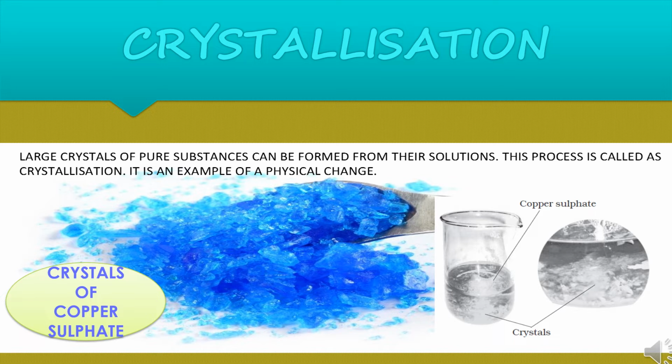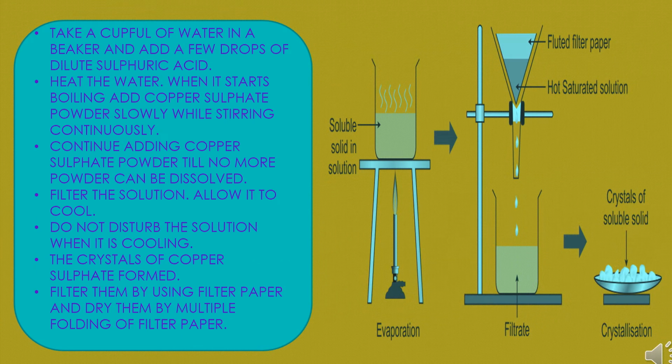Copper sulfate salt is a crystal. The salt which we eat, which we use in our food, is also in the form of crystals. There are sugar crystals too. How is this process carried out? How are we able to make these crystals? Let us discuss that.